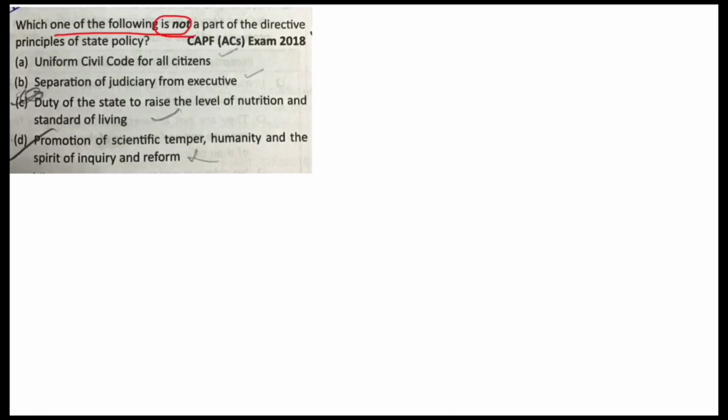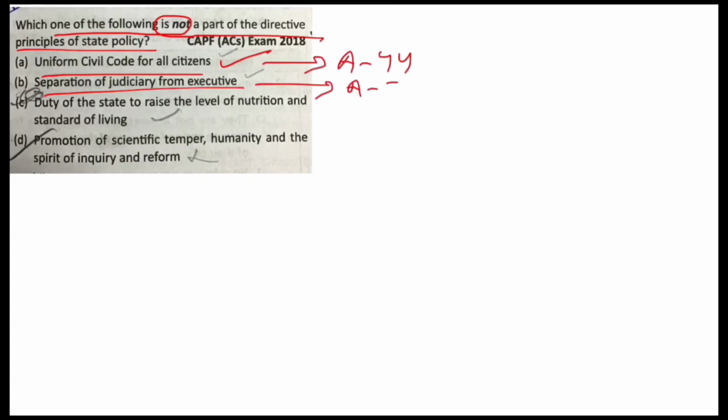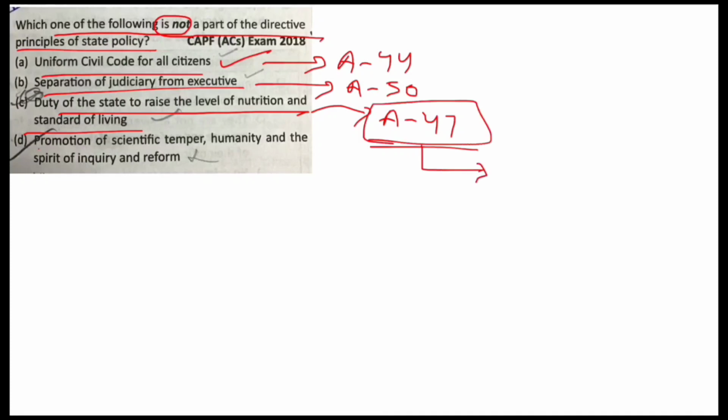Which one of the following is not a part of directive principles of state policy? Uniform Civil Code, this is under Article 44. Separation of judiciary from executive, Article 50. Duty of state to raise the level of nutrition and standard of living, Article 47. That says it is the duty of state to raise the level of nutrition and the standard of living to improve public health. That gave rise to PDS system in India.